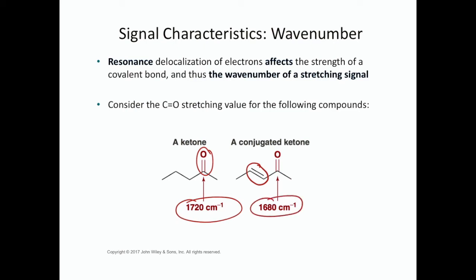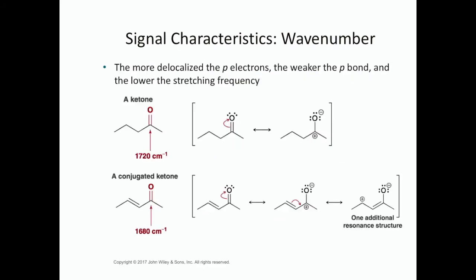That's because there's an additional resonance structure I can draw here using that alkene, which therefore weakens the carbon-oxygen bond. A single bond is weaker than a double bond, so if resonance means that you have more single bond character, then that's going to result in a lower wave number.